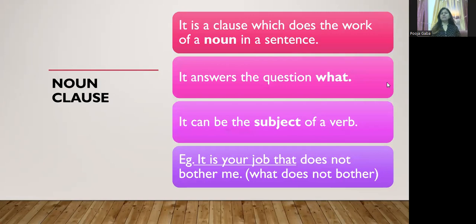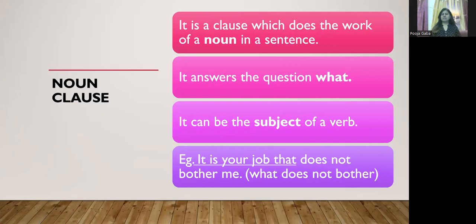First, let's see about noun clause. A noun clause is a clause that does the work of a noun in a sentence. Means it can be used as a noun. It answers the question what. Now the clause will give an answer of what. It can be a subject of a verb also or object of the verb also.